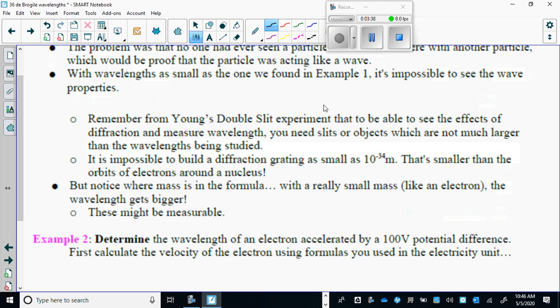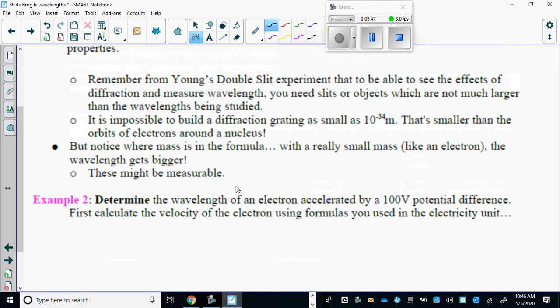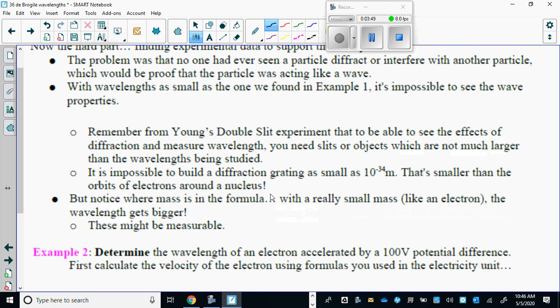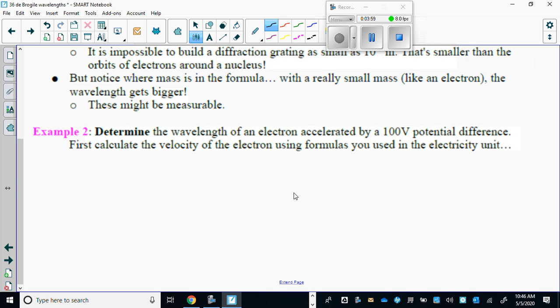And then it goes back to talk about Young's double slit experiments, which if you watch the Dr. Quantum video, you will be familiarized with again. And it talks about wavelengths of electrons. An electron has a very small mass, so maybe that's something whose wavelength we can measure. In this example, number 2, it says determine the wavelength of an electron accelerated by a 100 volt potential difference. First, we have to calculate the velocity of the electron using the formulas used in the electricity unit.